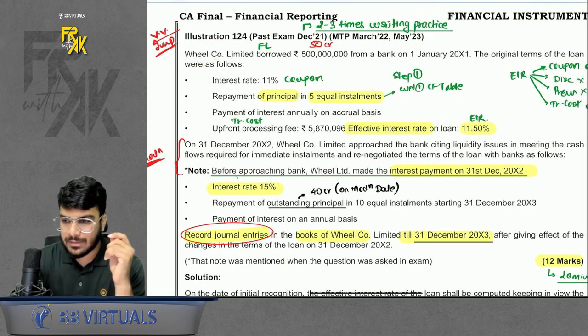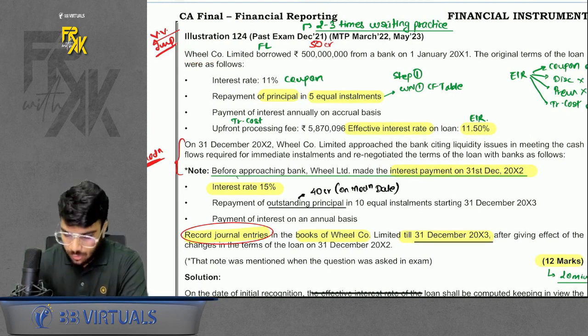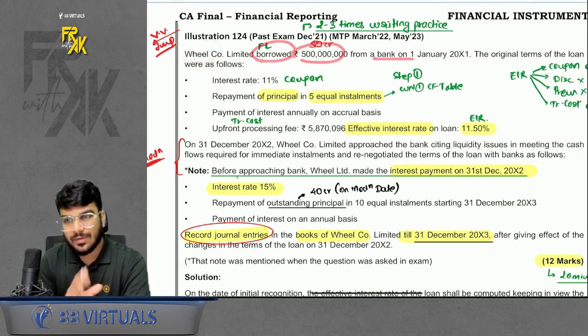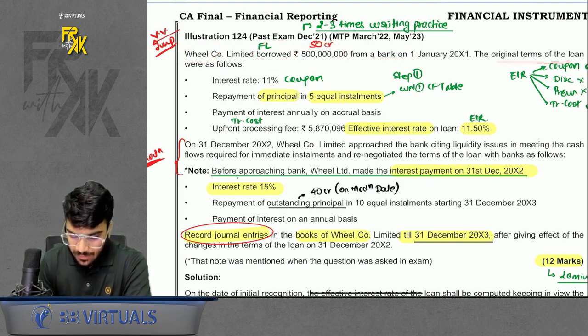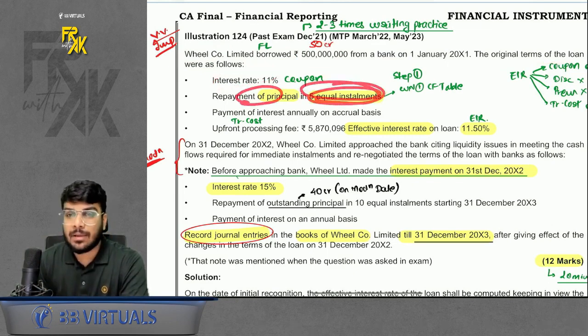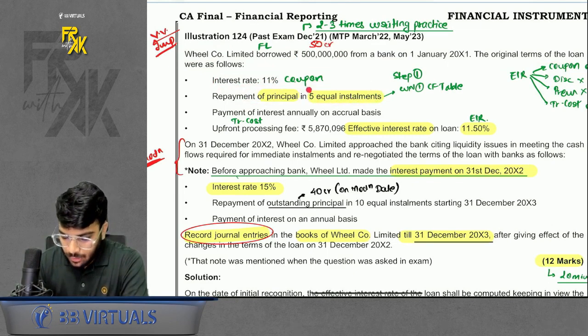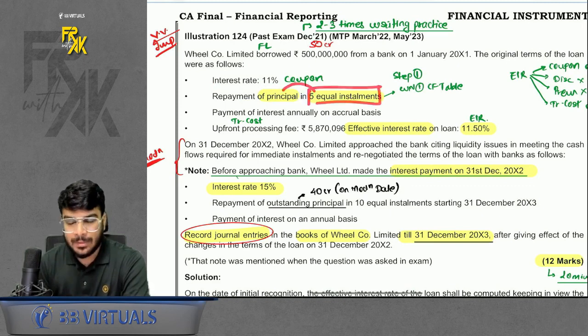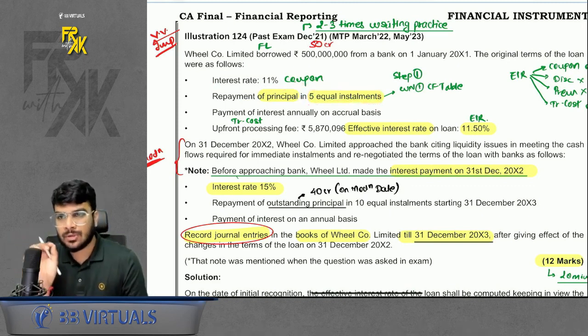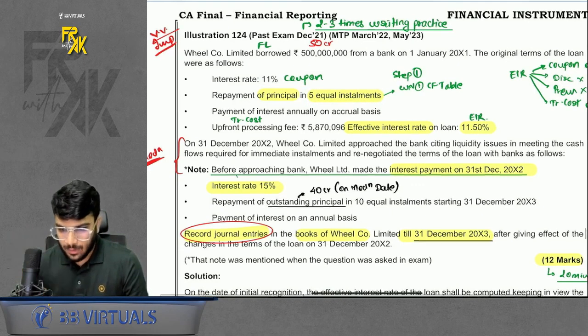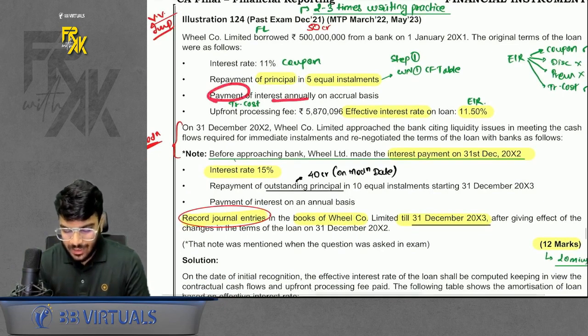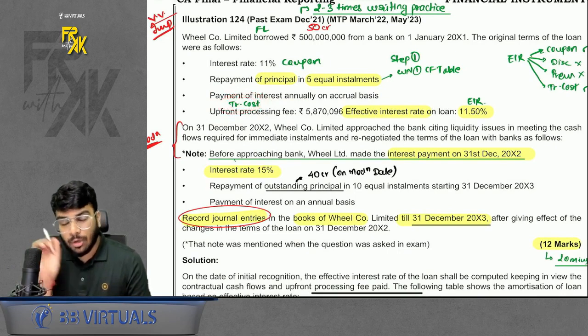Wheel Company Limited borrowed 50 CR from a bank. So we are the borrower. Original terms are given, the interest coupon is given, and repayment of principal is in 5 equal installments. I already told you, whenever principal repayment happens in installments, for step number 1, cash flows, you will also have to prepare a working note number 1 cash flow table. Then payment of interest annually, and upfront fees. This is the transaction cost, but not on modification. This is the TC on day 1.